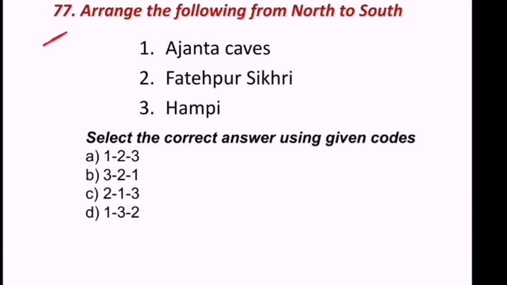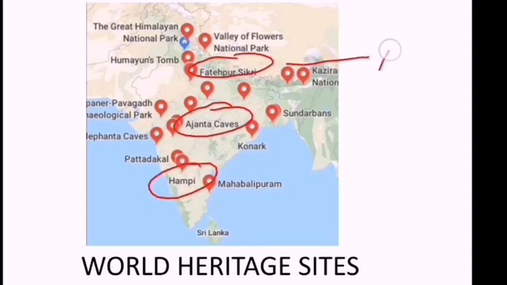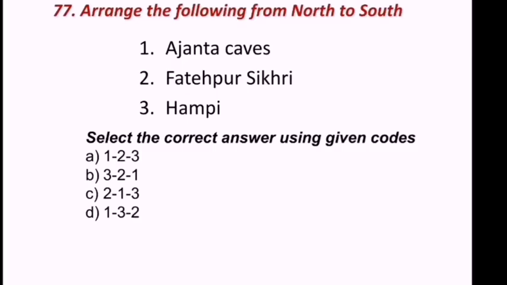77th question reads, arrange the following from north to south. Ajanta Caves, Fatehpur Sikri, Hampi. These are very important. Look at this. Which is north side? Fatehpur Sikri is north, Hampi is south side.